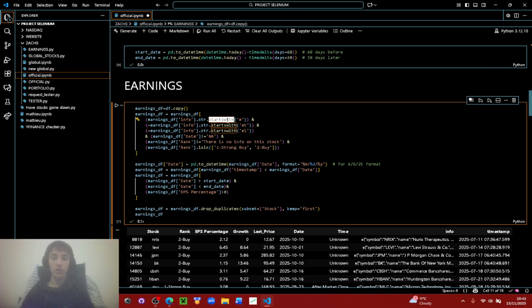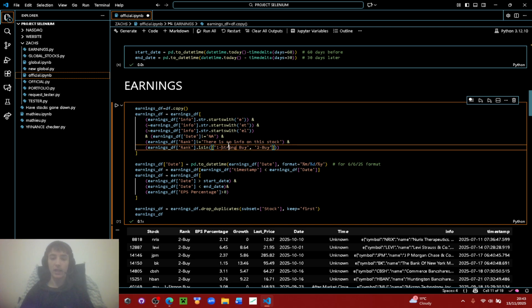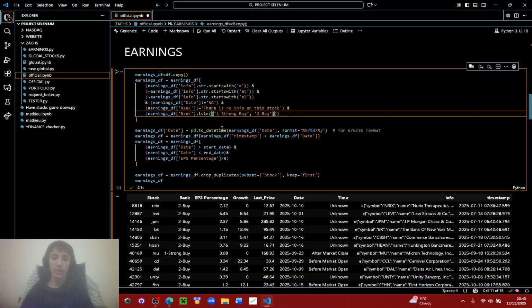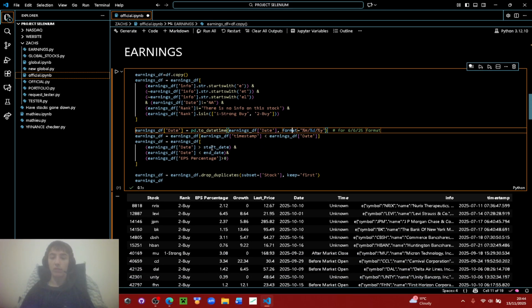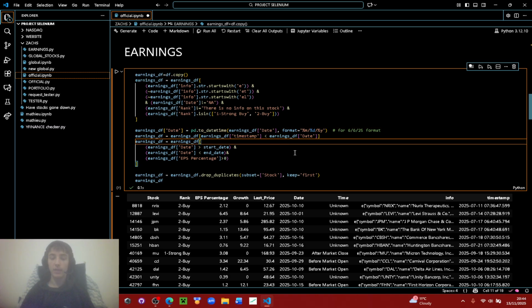This is just the info one, which basically tells you what type of stock it is. So it needs to be an earnings one. Its state needs to, of course, not be N/A. The rank needs to not be none. And then we only buy, again, Zacks rank 1 or 2, because they tend to outperform. Then you just need to check that we pass the date to datetime, and then you check that the timestamp is less than the actual date. So this means that it's a future earnings event, right?